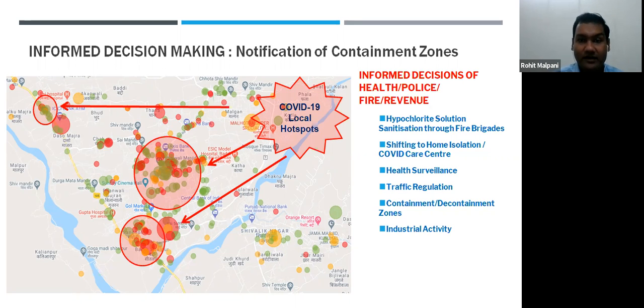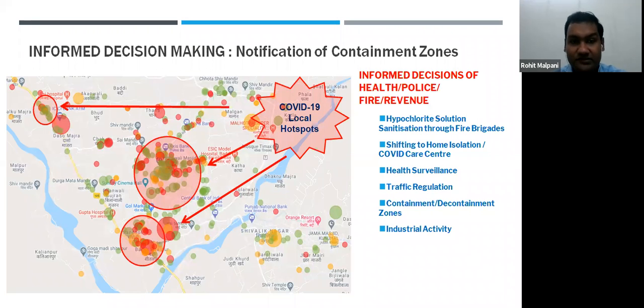So we have been projecting this data, and we have been showing them, see, this is the condition of COVID in your area, and this is the place where COVID is spreading, where the maximum number of cases are coming. So you need to reduce your pace, and we had to close this area for a particular period. Based on this data also, we have been doing regular sanitization, like fire brigades spraying hypochlorite solution in these particular areas where COVID is increasing.